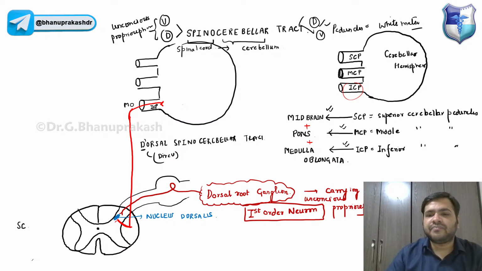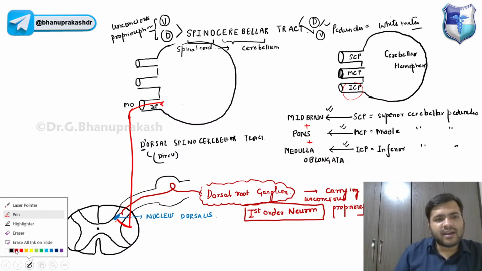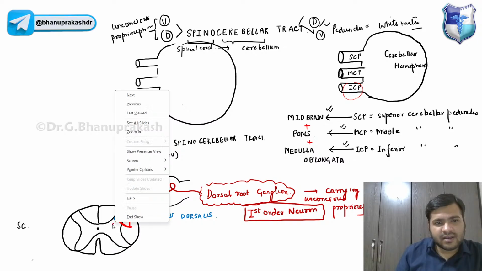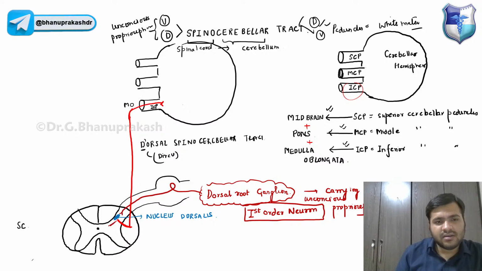Now remember, guys, in the ventral spinocerebellar tract, again, the second order neurons will start from here only. It is like dividing into two, and it will be ascending upwards, guys, like this.